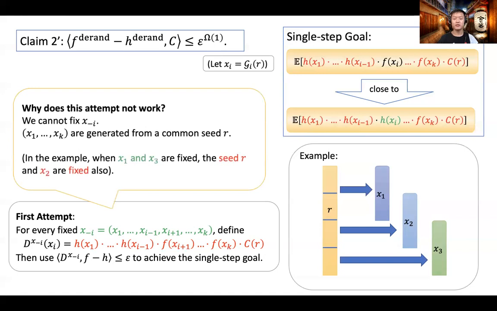Since all of the instances are generated from a common short seed, we cannot fix all but one particular instance. Therefore, the function d is not even well defined. You can also check the example in the right figure. You can easily see that when fixing x1 and x3, the seed R is totally determined and x2 is fixed also.